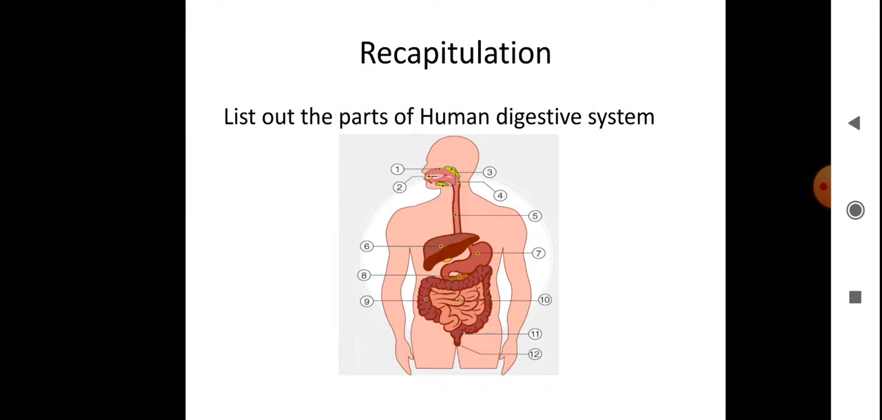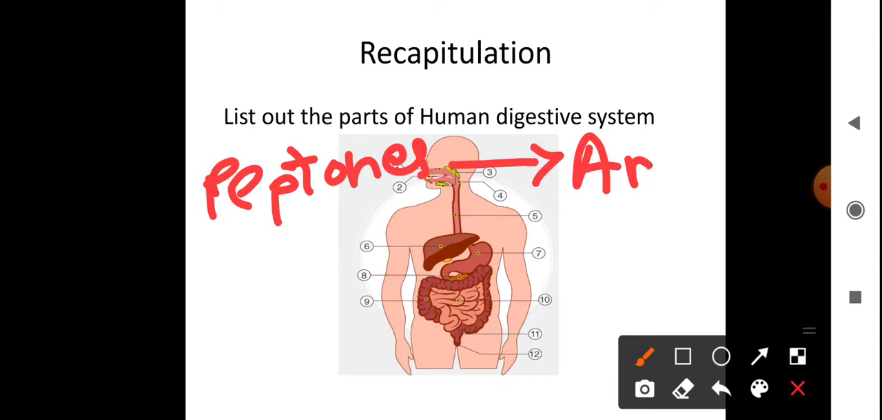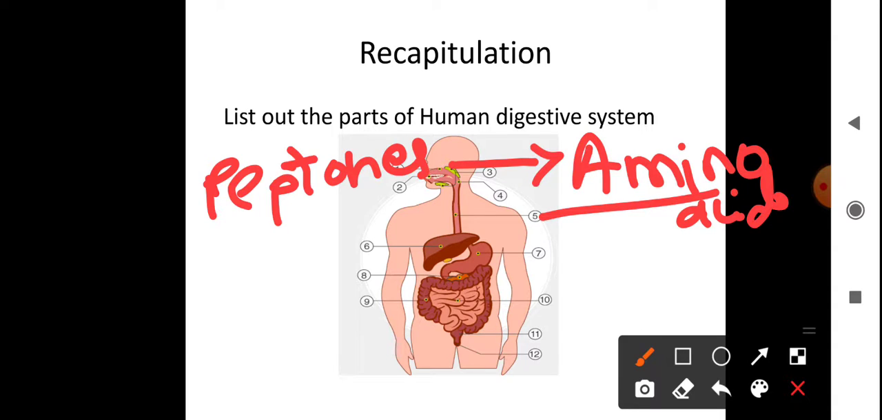Peptones are changing into amino acids. Finally, all the proteins we ate are changed into the simple form, amino acids. So trypsin is helping in this. The trypsin enzyme, secreted from the pancreas, changes peptones into amino acids.